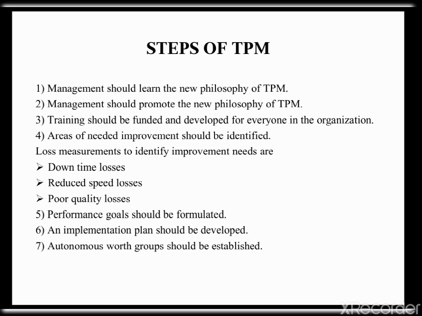Training should be funded and developed for everyone in the organization. Areas which need improvement are identified. Loss measurements to identify improvement needs are downtime losses, reduced speed losses, and poor quality losses. Performance goals should be formulated. An implementation plan should be developed. Autonomous work groups should be established.